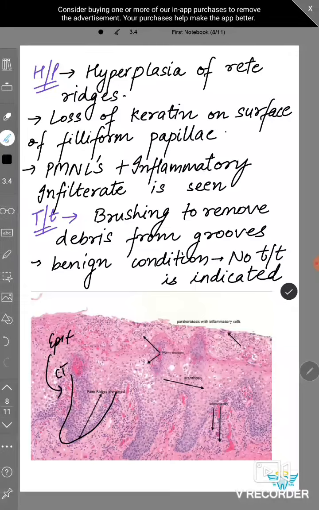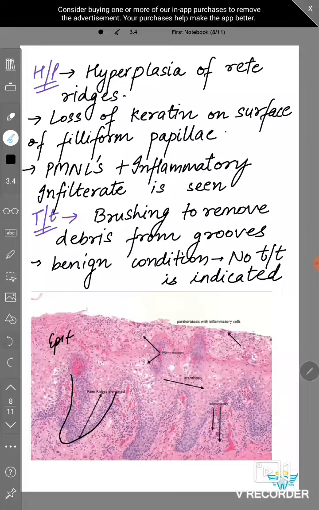So retipex ka hyperplasia ho gaya, and there is a loss of keratin on the surface of filiform papilla, and obviously inflammation can be seen. So inflammatory infiltrate or polymorphonuclear leukocytes are there, okay. What we can do is we can brush to remove the debris from grooves, okay, and generally there is no treatment indicated, because it is benign, it doesn't spread, so it is not a malignant condition, okay.